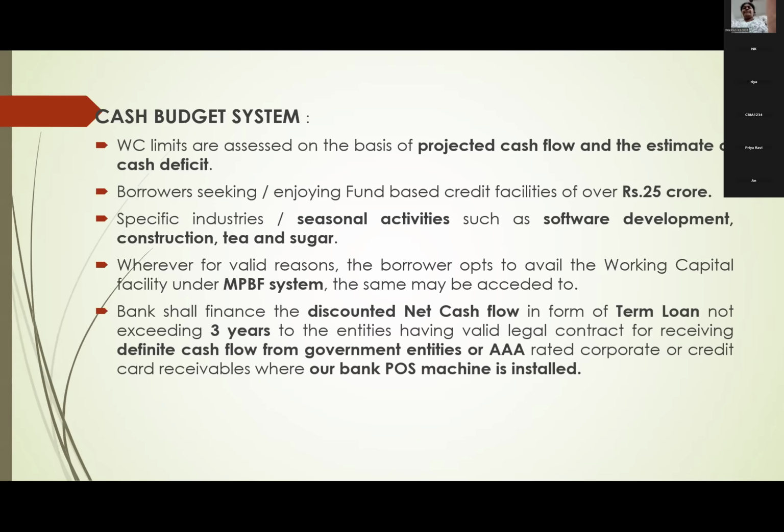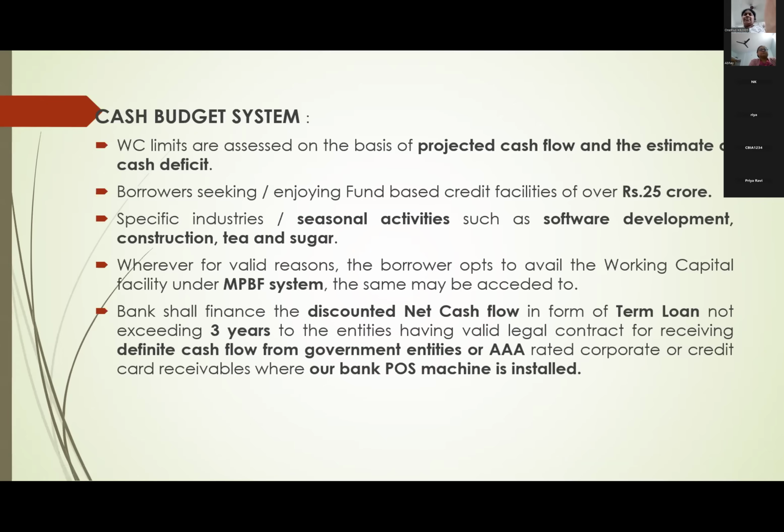So here, two issues. One, what is the cutoff limit here? Over 25 crores. For borrowers enjoying fund-based limits over 25 crores, this method is applicable, number one. Number two, specific industries or seasonal activities such as software, construction, tea, and sugar. For these, you have to apply the cash budget system only, seasonal industries.